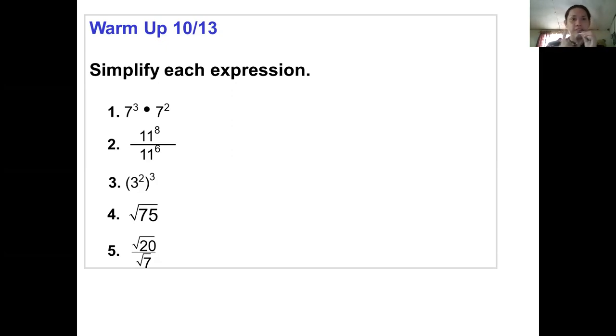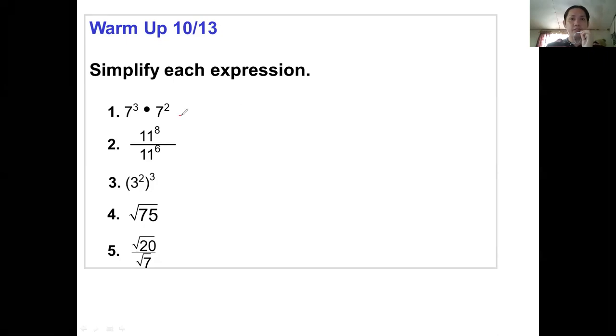So this time, let's try to simplify. For number one, how do we do that one? Okay, they have the same base. So copy the base and add the exponents. So we have 7 to the power of 3 plus 2, which is 7 to the power of 5.